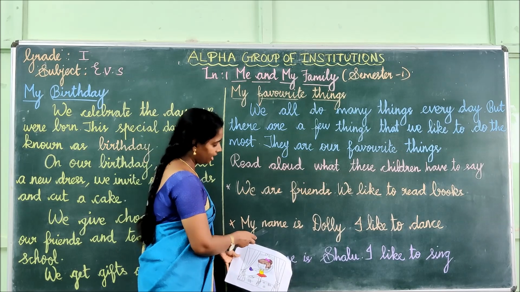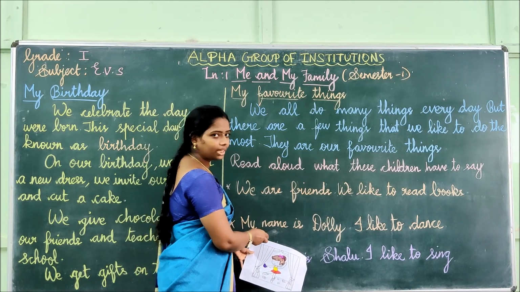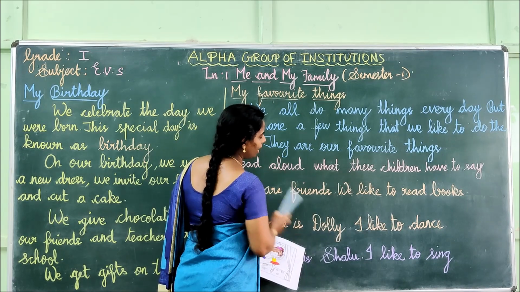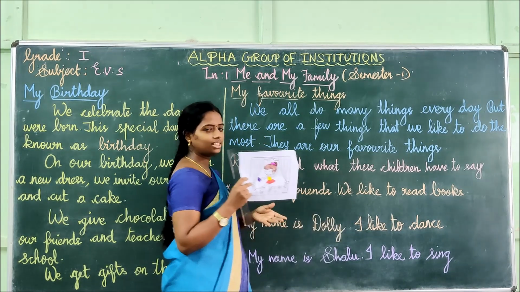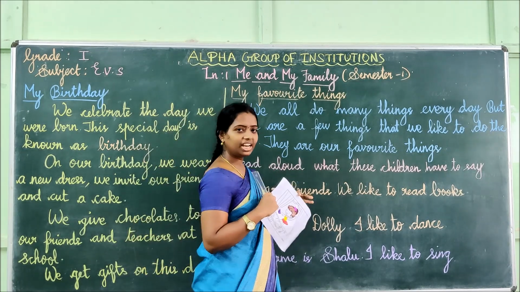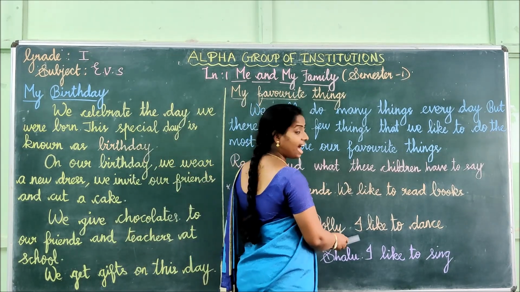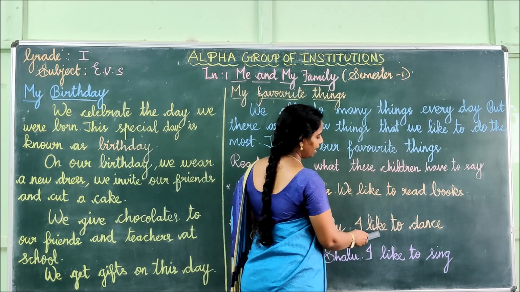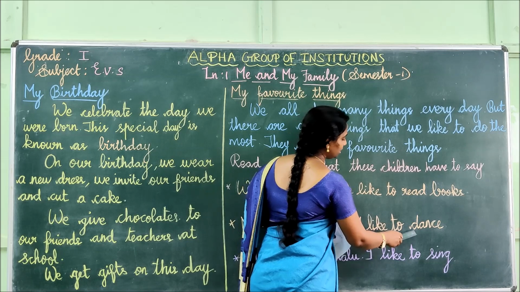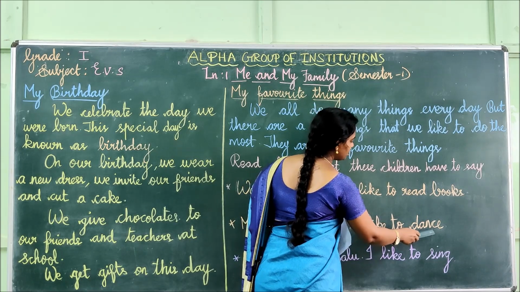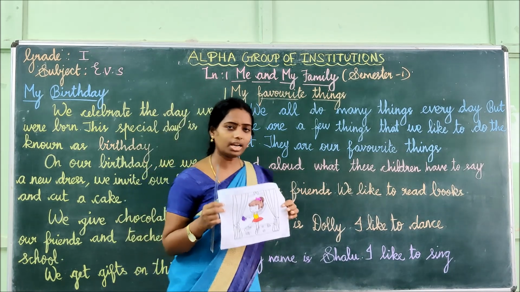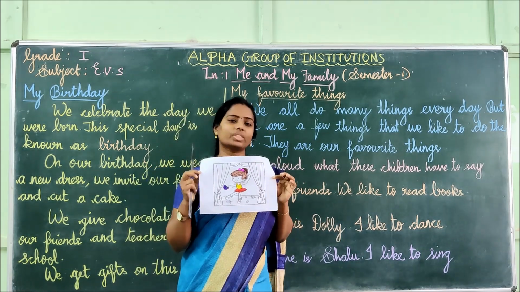M-Y, my. N-A-M-E, name is J-O-L-L-Y, Jolly. What is her name, children? See, her name is Jolly. And what does she like? What is she saying? I like, L-I-K-E, like, to dance, D-A-N-C-E, dance. Okay, so her name is Jolly and she likes to dance.